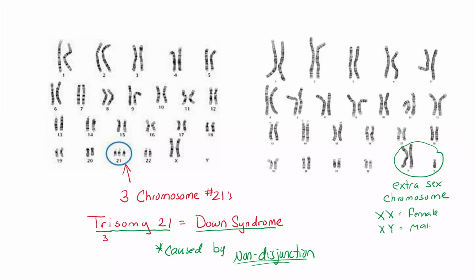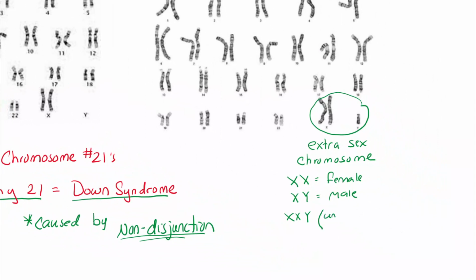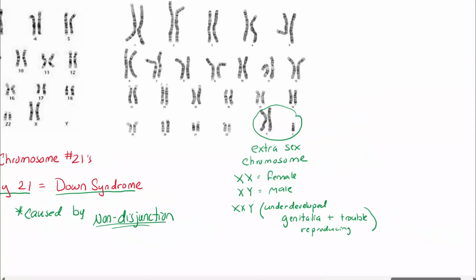You could also have this happen with sex chromosomes. You can have an extra sex chromosome. Females are XX, males are XY. And if you have XXY or XXX, you could have underdeveloped genitalia, trouble reproducing. This is a condition known as Klinefelter syndrome, also caused by non-disjunction.